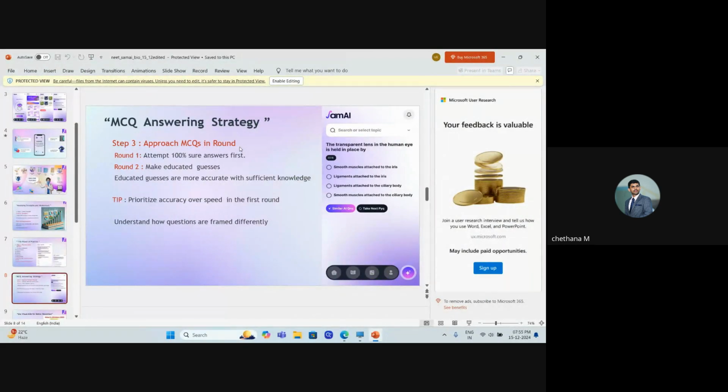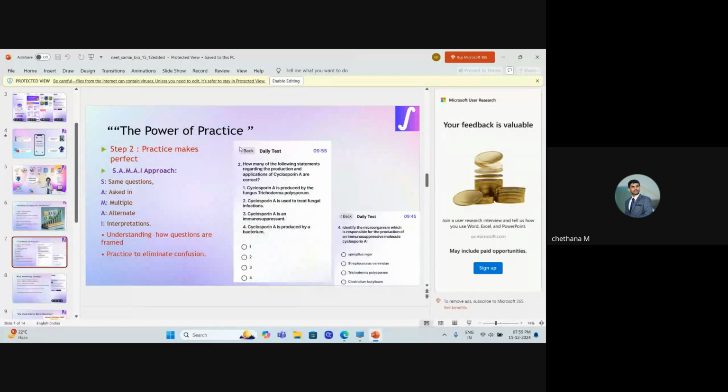See, I can give you an example here for this practice about cyclosporin A. If you take the daily test of this chapter, microbes in human welfare, in that test itself, there are two different questions based on cyclosporin A. One question gives you four different statements regarding cyclosporin A and asks which are the right statements. The other question asks where cyclosporin A is produced and by which organisms. So the same topic can be asked in two different formats. You'll get used to it like this.